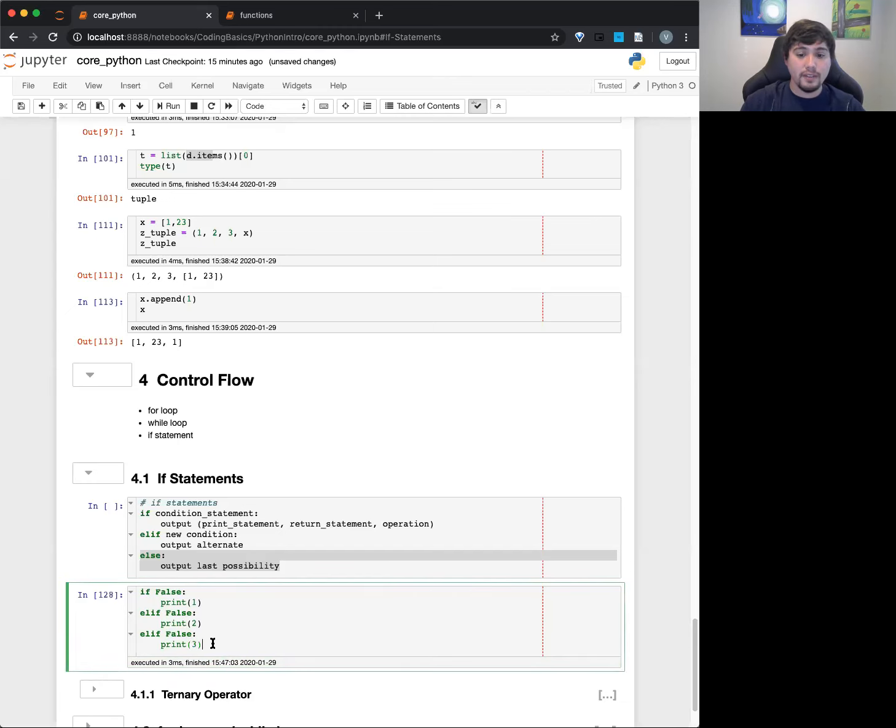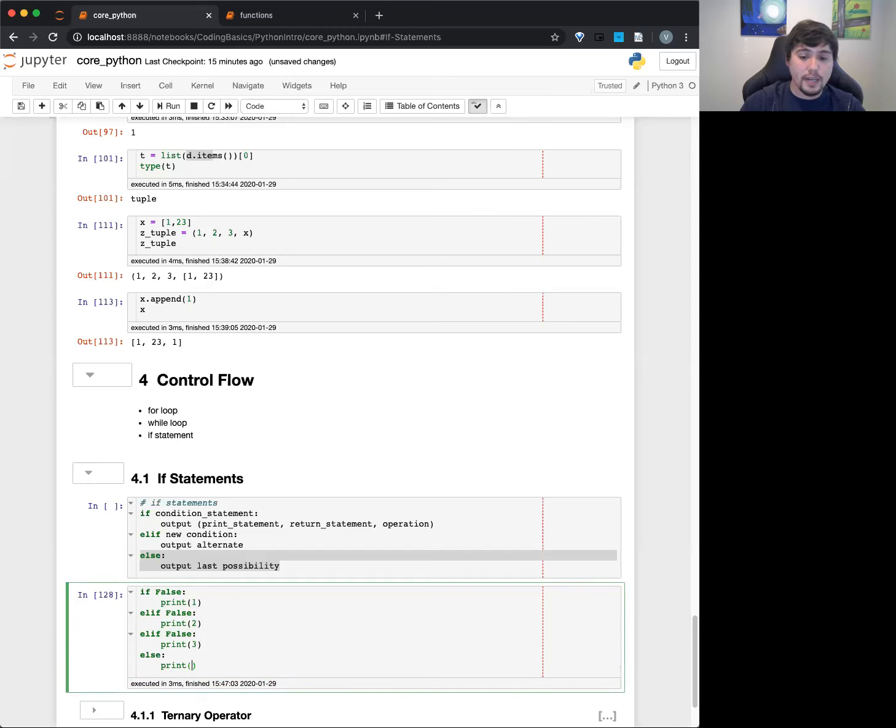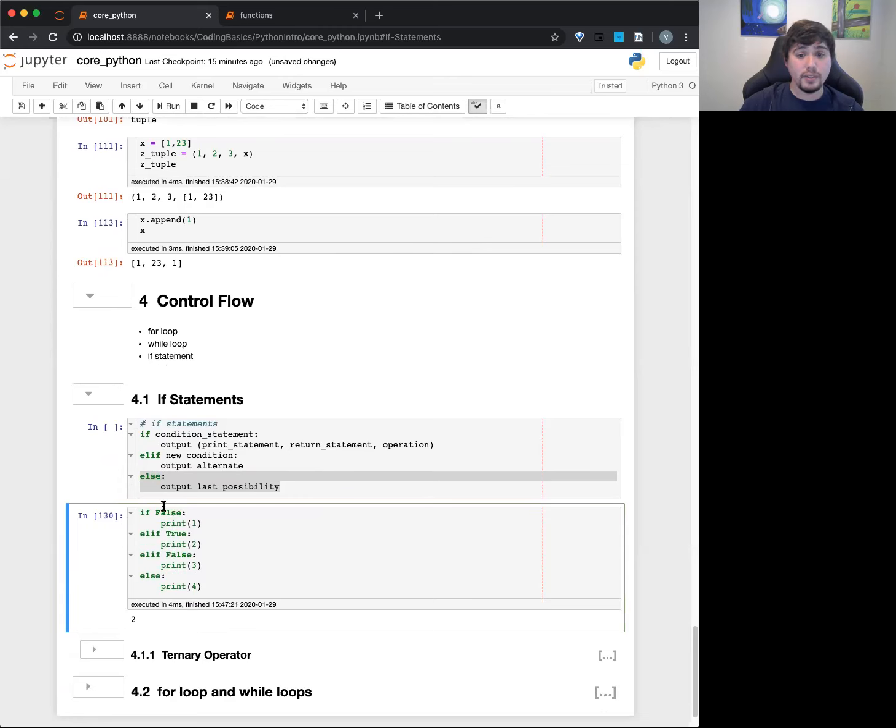Okay. If we had else at the very bottom here, note that we don't put any condition. We actually will run this part. It basically says, oh, all of these are false, so go ahead and run this guy. If I had this as true here, it would never reach this part right here. So you'll see it says 2. Okay. Sounds pretty good? Any questions on these if-else blocks?